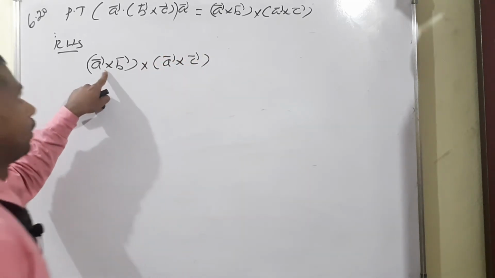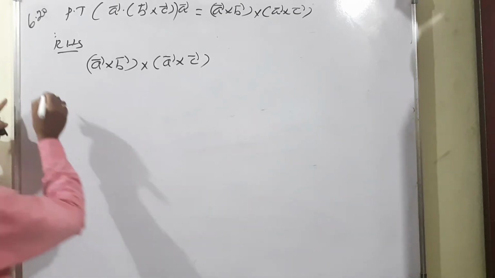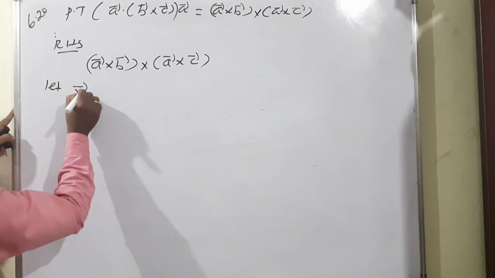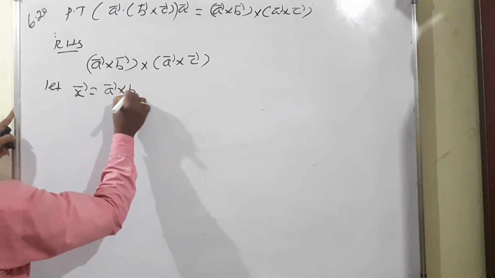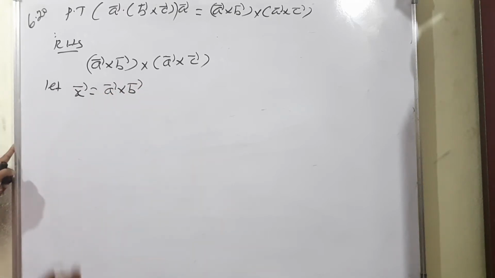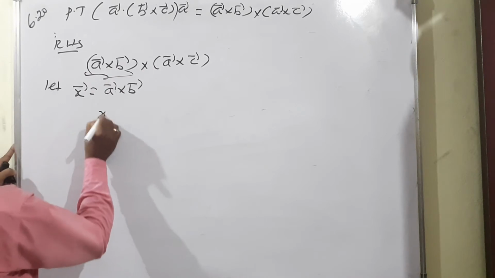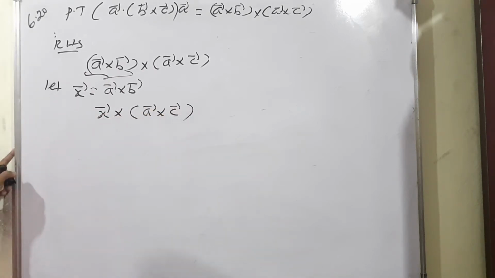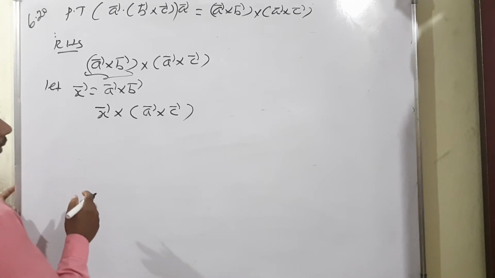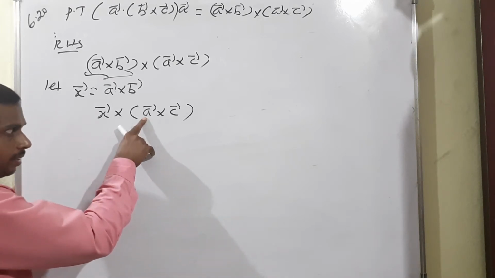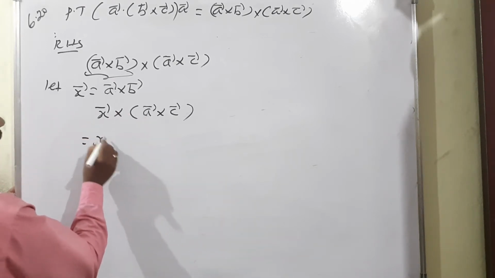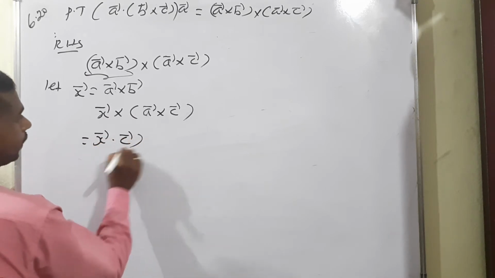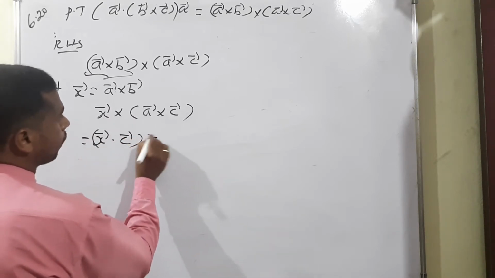Just to consider, let x vector be equal to A vector cross B vector. Okay, what will happen? Instead of A vector cross B vector, we can write x vector cross A vector cross C vector. So now we have to apply the vector triple product expansion. Vector triple product expansion means we skip the first A vector. What will happen is x vector dot C vector, then outside the skipped vector, that is called A vector,